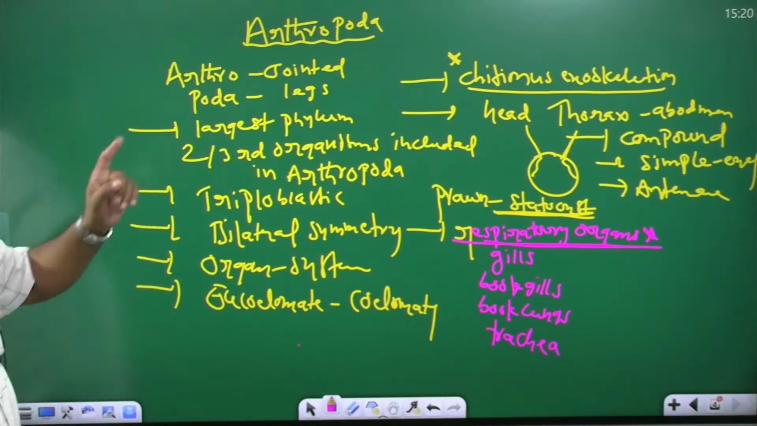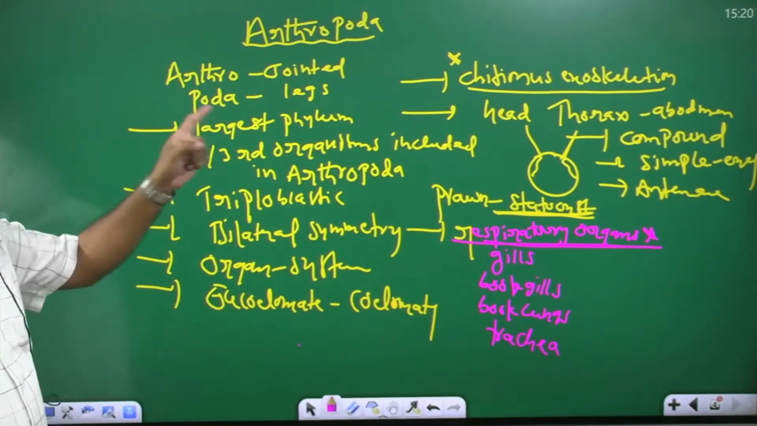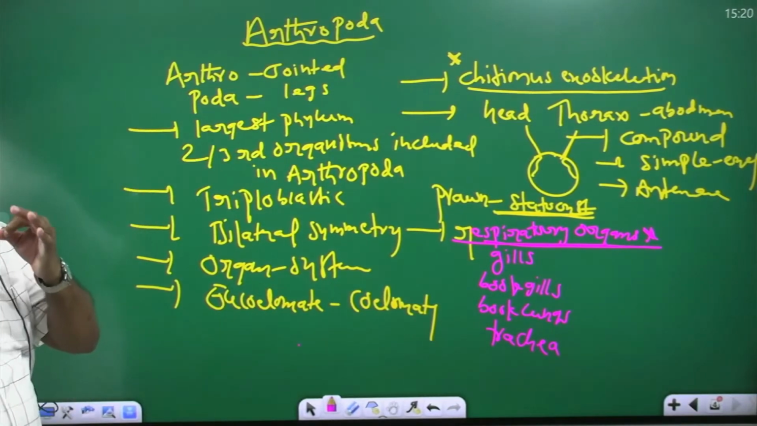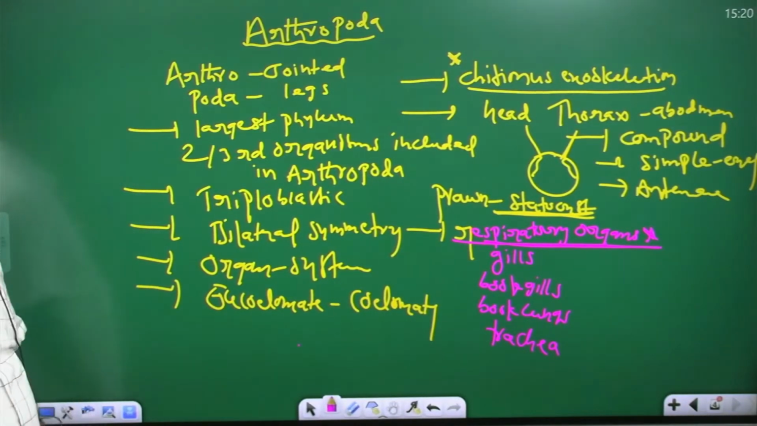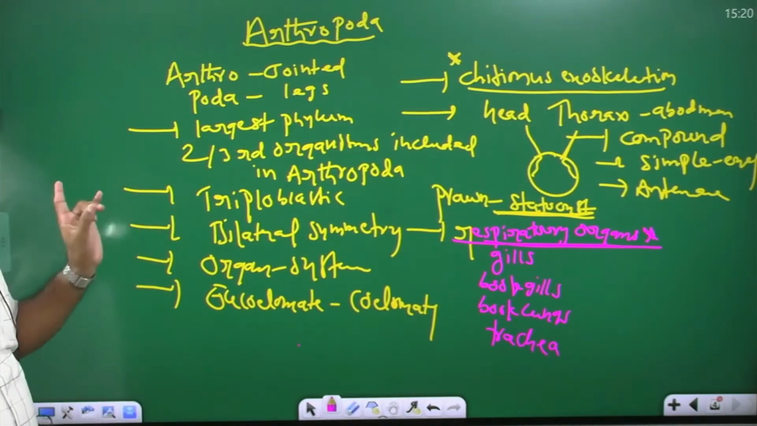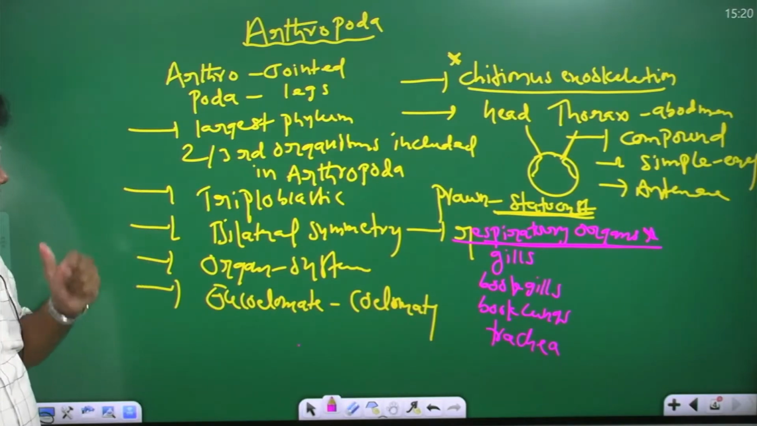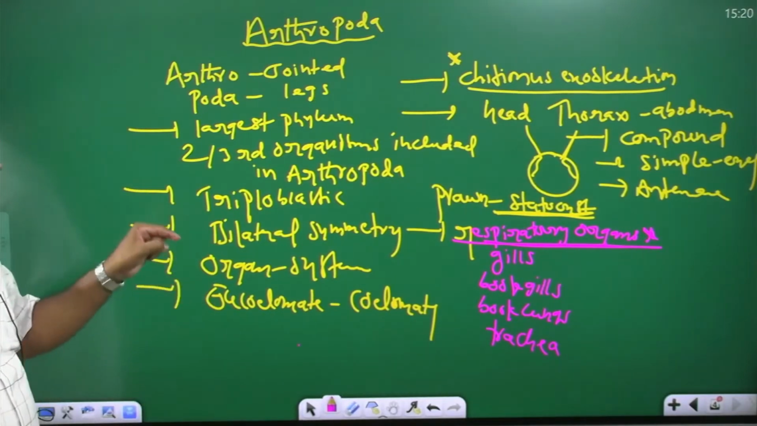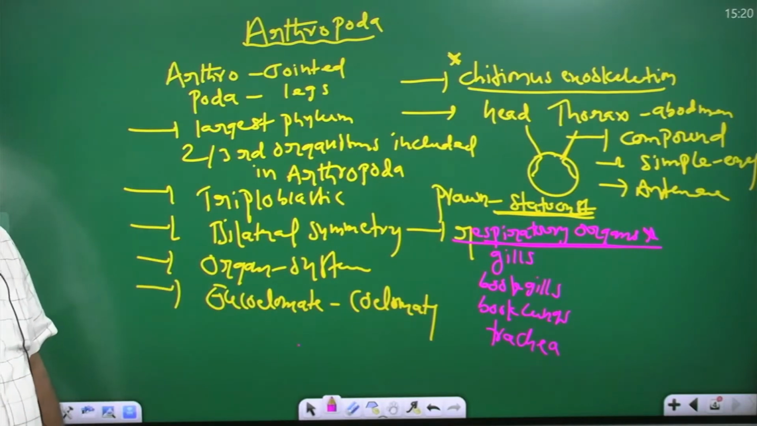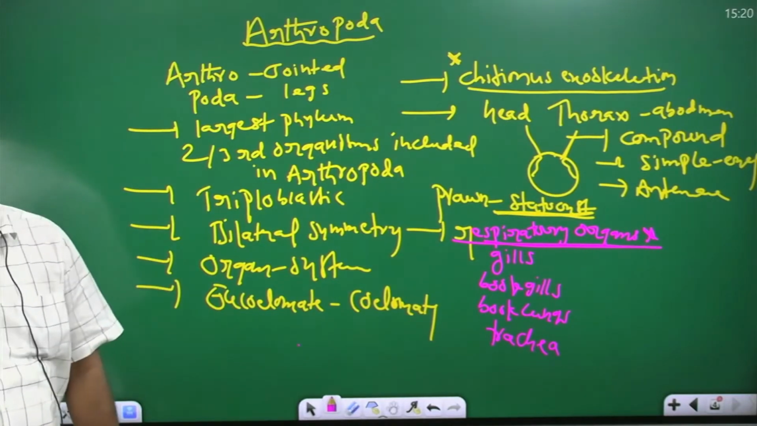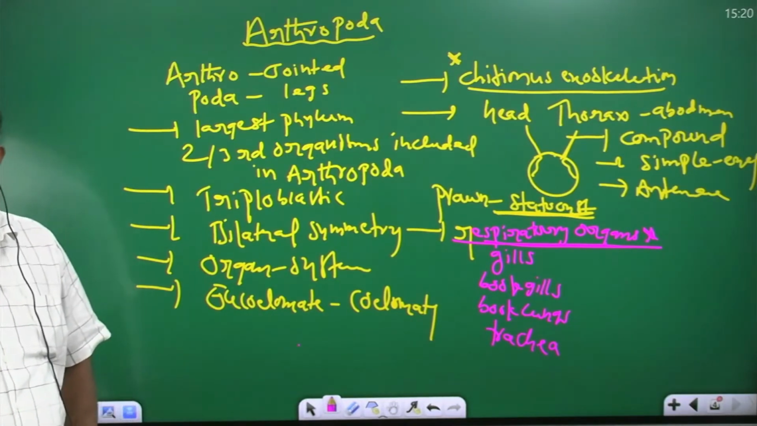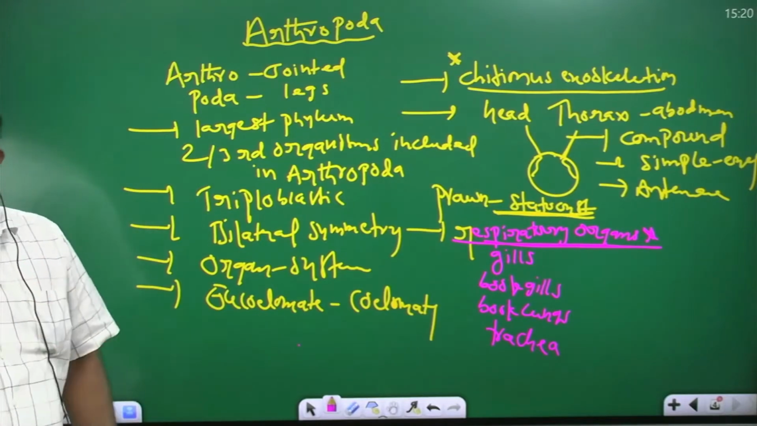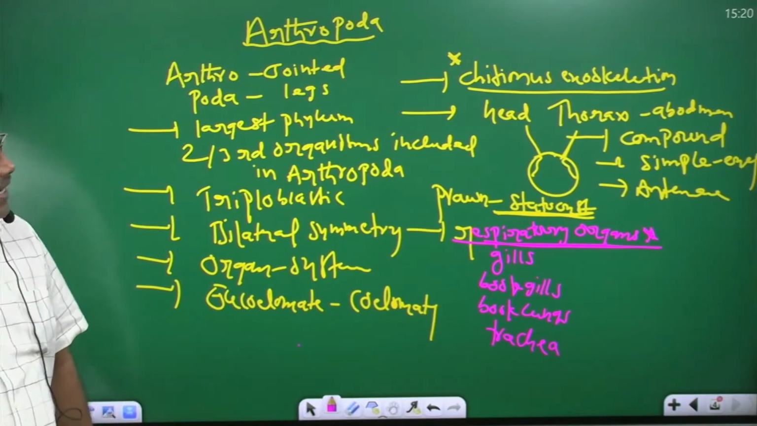Next, generally Arthropoda. Arthro means jointed, poda means legs. This is the largest phylum. Which is the largest phylum in the animal kingdom? Arthropoda. Two-thirds of organisms are included in Arthropoda. They are triploblastic, bilaterally symmetrical, with organ and organ system level of organization, eucoelomates. Main point: the body is covered by a chitinous exoskeleton. What is its function? Protection, maintaining proper shape, preventing loss of water from the body, preventing dehydration.